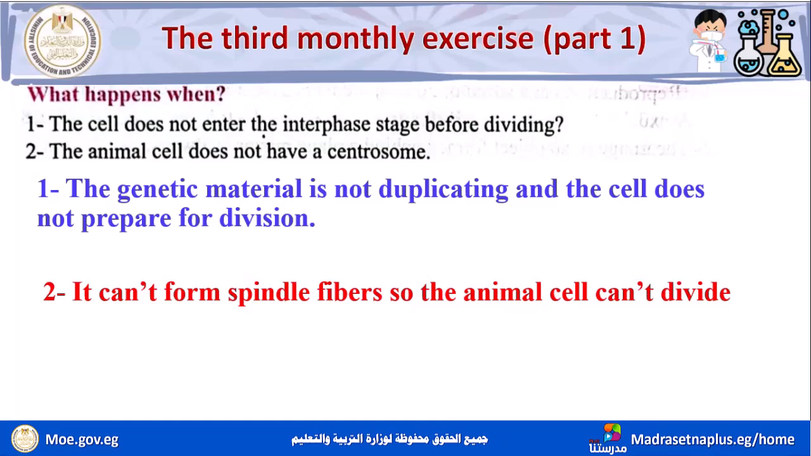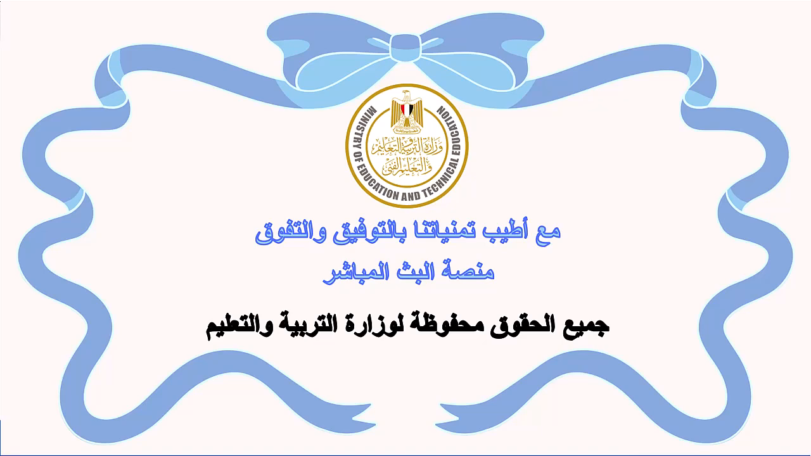Then how do the spindle fibers form in plant cells? By a condensation of cytoplasm at the two poles of the cell. Okay, so if the animal cell doesn't have the centrosome, it can't form spindle fibers, so the animal cell can't divide. That brings us to the end of today's session.